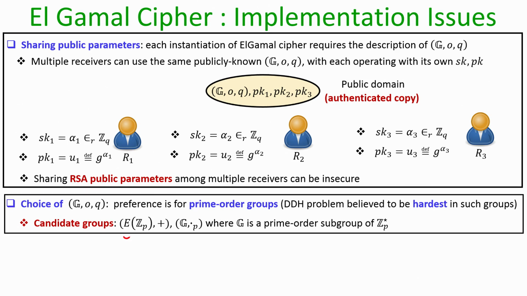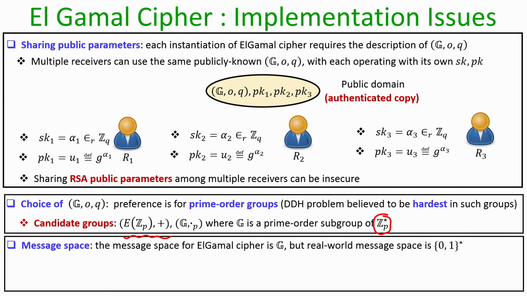We can either use the group based on the points on elliptic curves modulo a prime, or we can use a prime order multiplicative subgroup of the group Z P star. These are two of the popular groups which we use for instantiating the Elgamal encryption process, because we believe that the DDH problem is indeed hard in both these candidate groups.